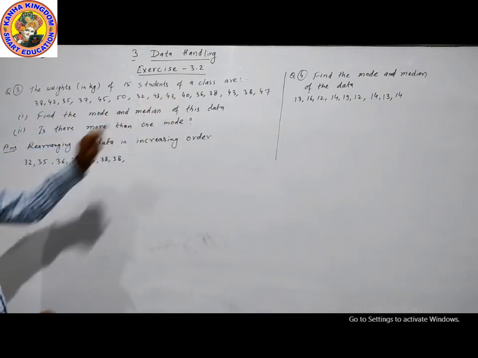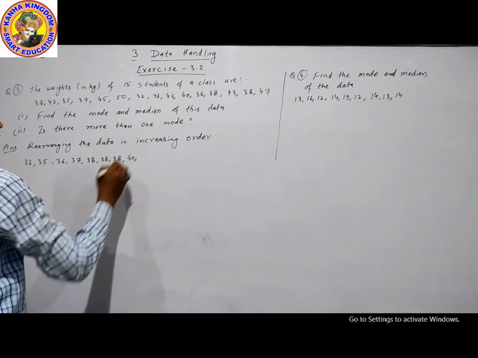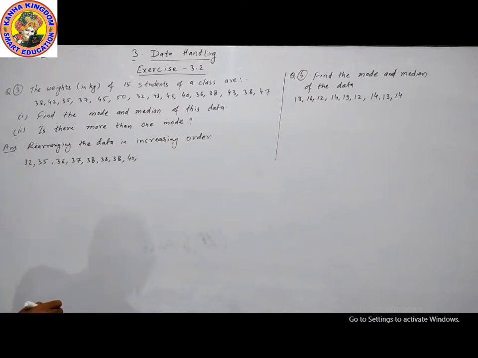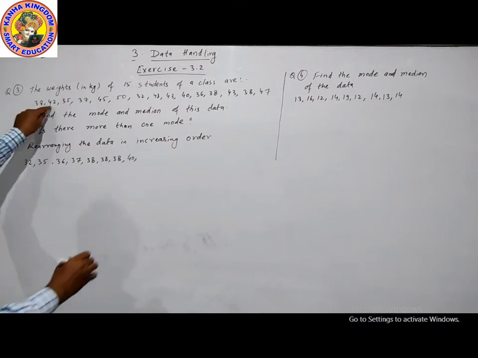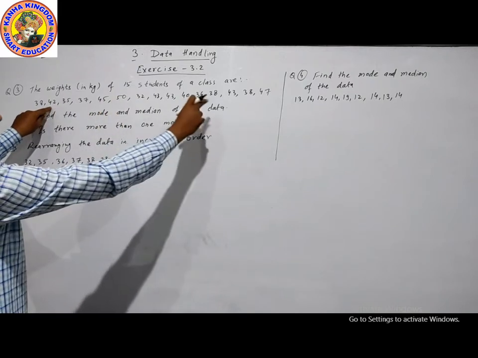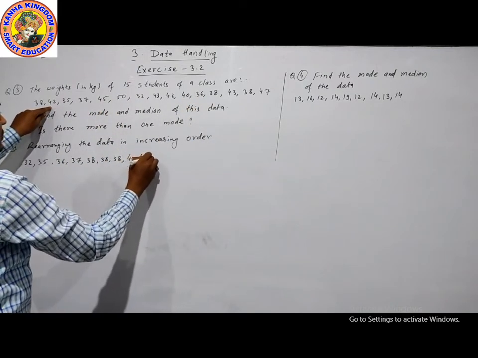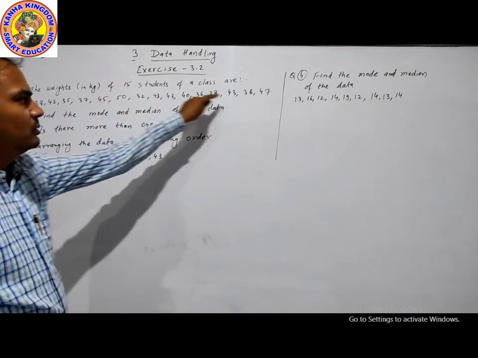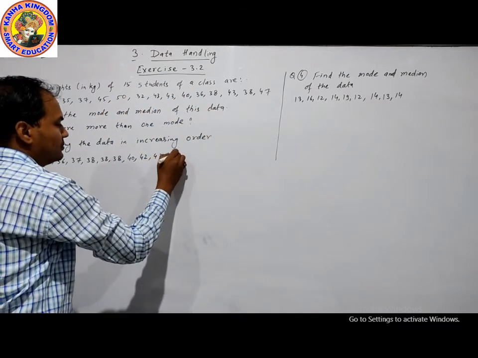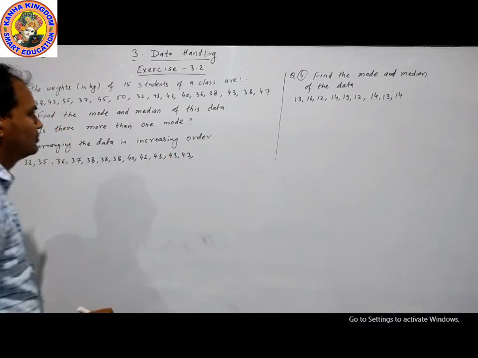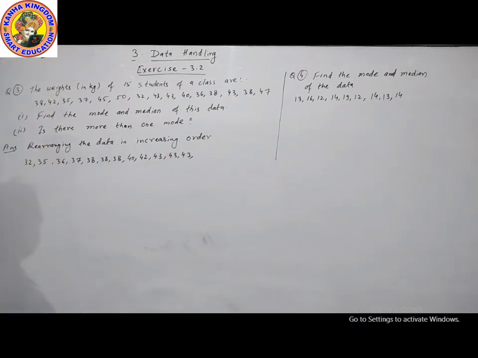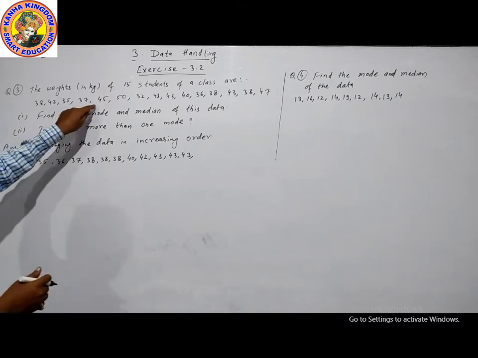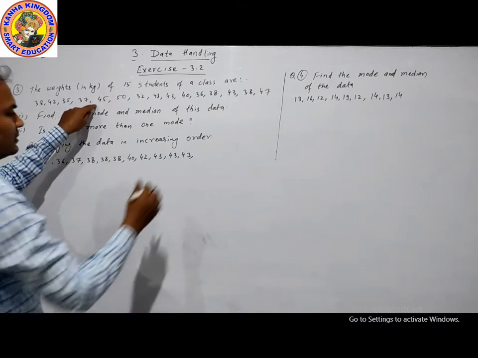After 38, 40. After 40, 42. The 42 comes one time. Then 43, 3 times. Now after 43, 45.